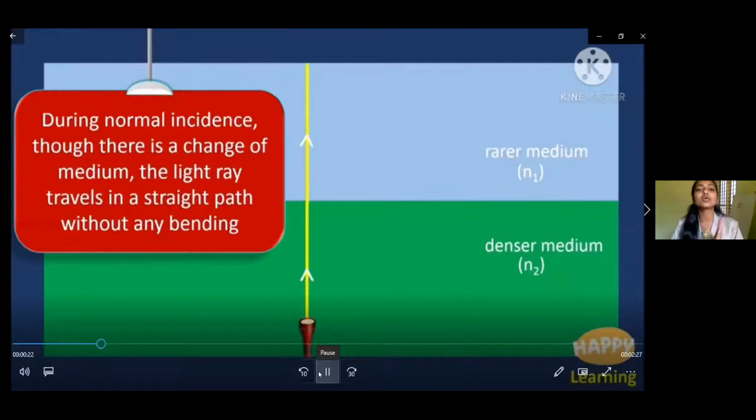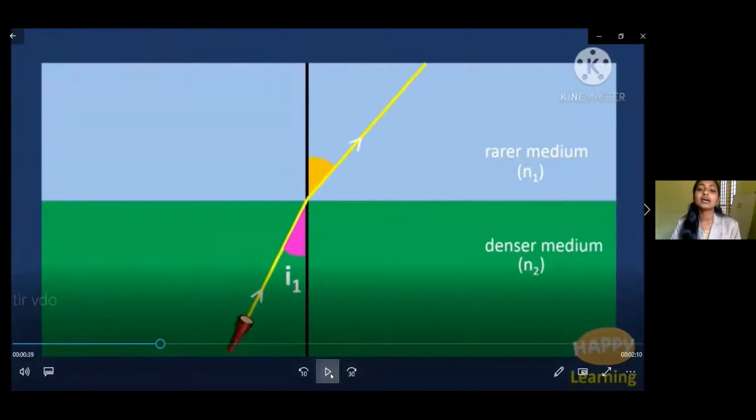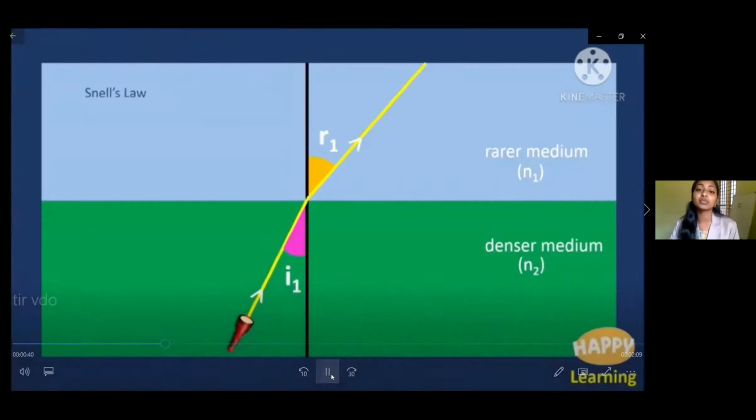During this normal incidence, though there is a change of medium, the light ray travels in a straight path without any bending. Now, a ray of light incident at an angle i1 becomes refracted at an angle r1. It is bent away from the normal.